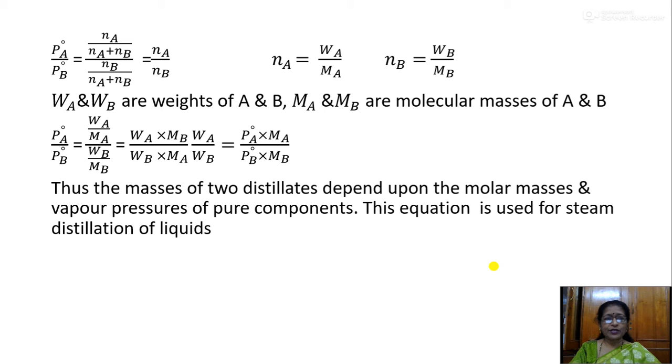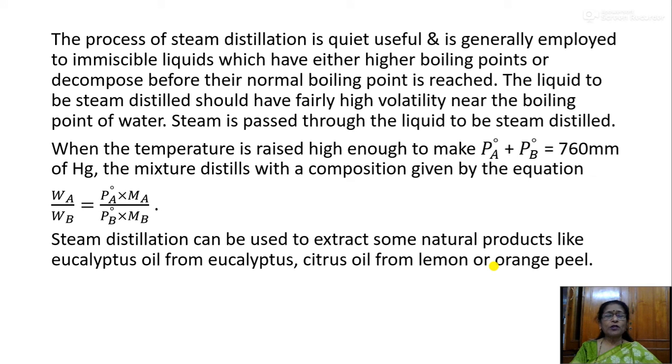This equation is used for the steam distillation of liquids. The process of steam distillation is quite useful and is generally employed for immiscible liquids which have either a higher boiling point or decompose before their normal boiling point is reached. The liquid to be steam distilled should have fairly high volatility near the boiling point of water.